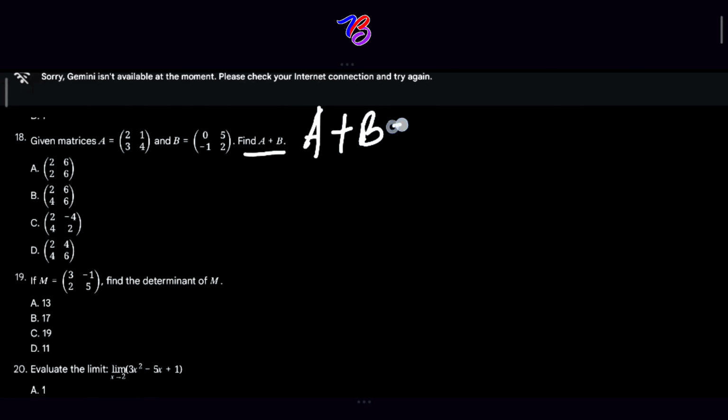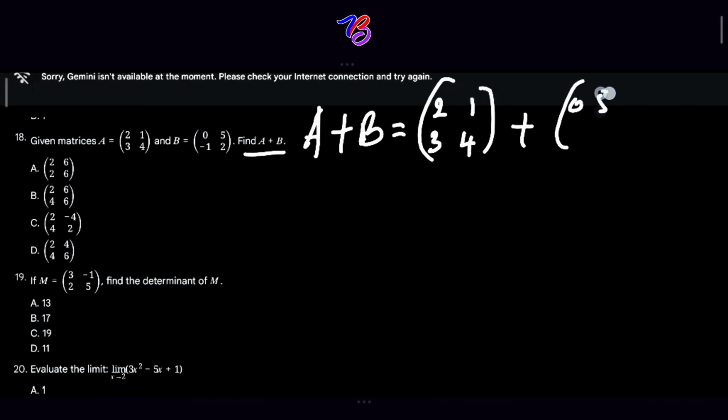A plus B is equal to, A is what? 2, 1, then 3, and 4. Then B is what? 0, 5, minus 1, and 2. If you expand this, it will equal 2 plus 0, and then 1 plus 5.